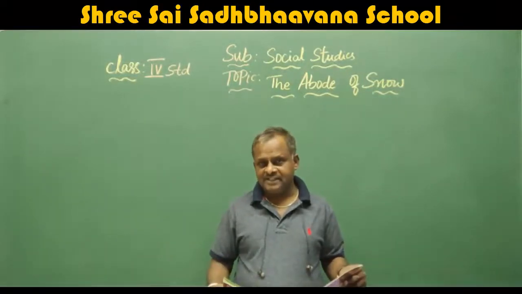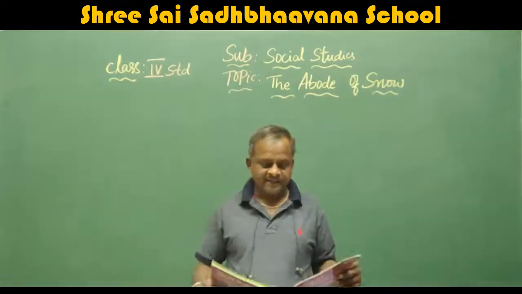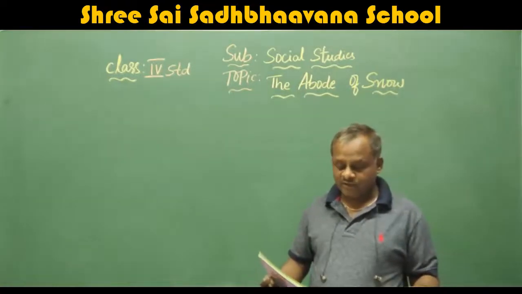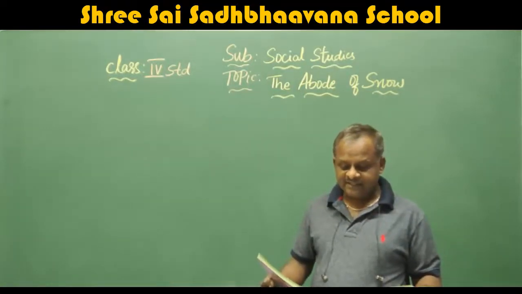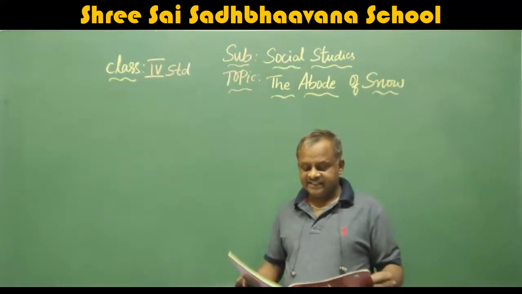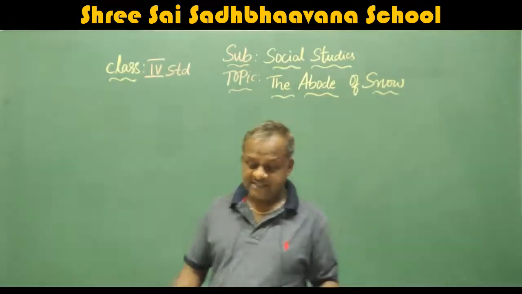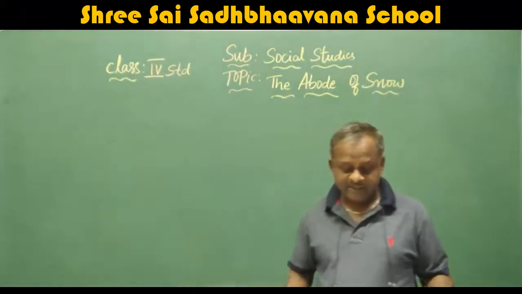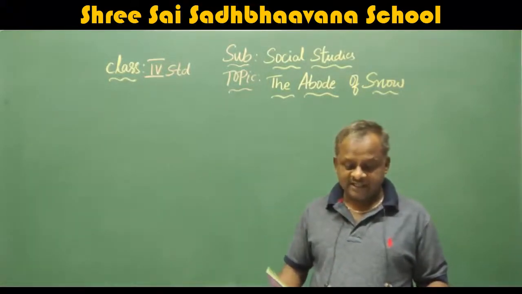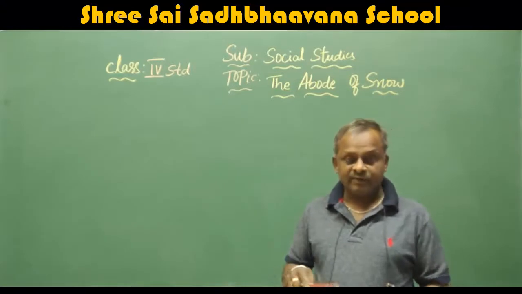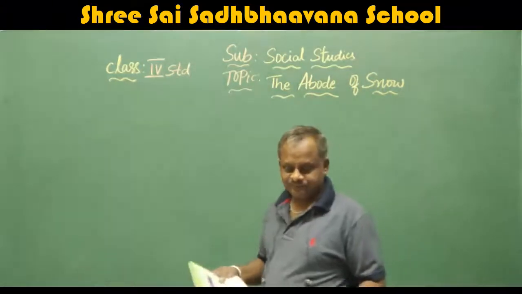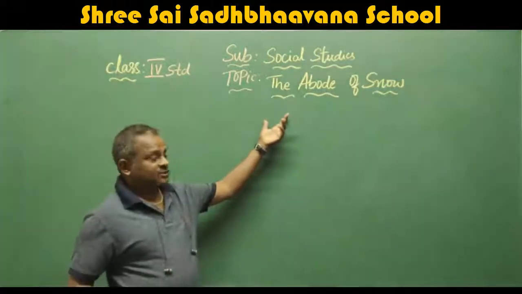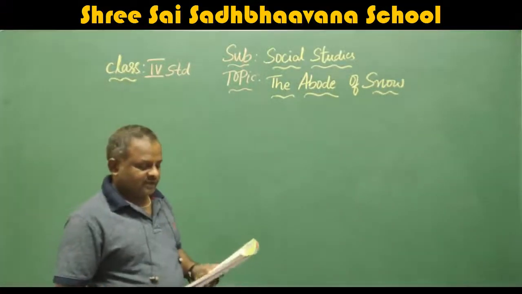If you want, please turn to page number 3. The physical features are given: the Great Himalayas, the abode of snow; the fertile plains of North India; the Great Indian Desert, the Thar Desert; the coastal plains and islands; the Southern Plateau. In these 5 topics, now we will study the Great Himalayas, the abode of snow, in detail. This is the second chapter for you, the abode of snow, part 1.